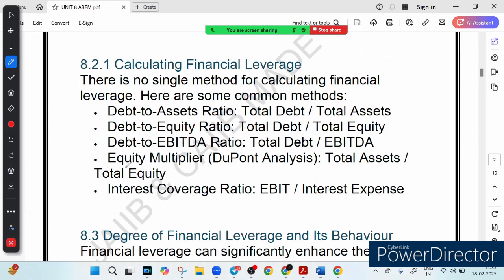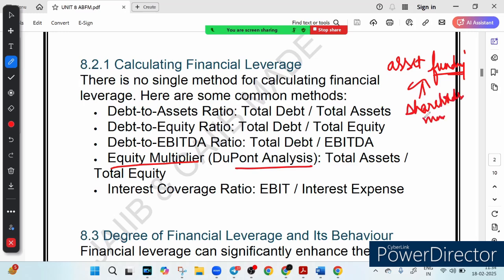Then we have something called the equity multiplier, which comes from DuPont analysis. It shows how much of the assets are funded by shareholder money versus loan. That is the point here, asset funding, right? It means we are purchasing the asset, we are funding the asset. So this equity multiplier ratio tells how much asset funding is done by shareholder money versus loan.